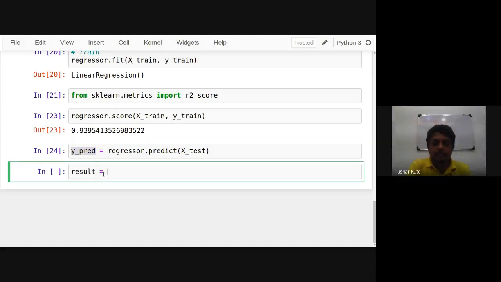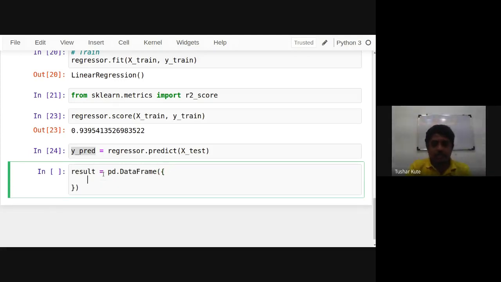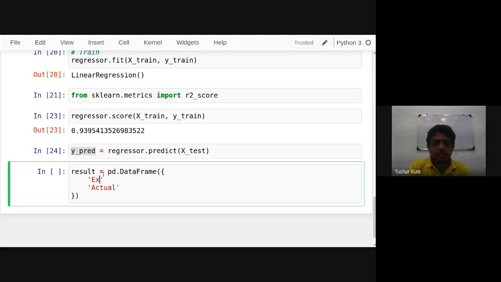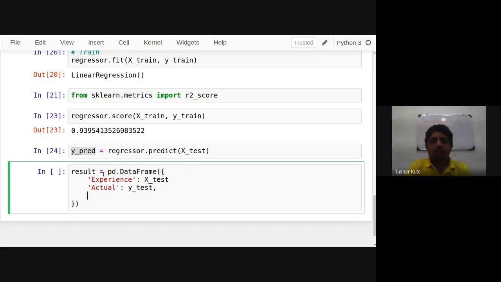Let's have a result variable here, pd dot DataFrame, and inside that I will keep the values. Before that I will keep the experience of that person. Experience is X test, actual data is Y test, and predicted by algorithm is Y pred.